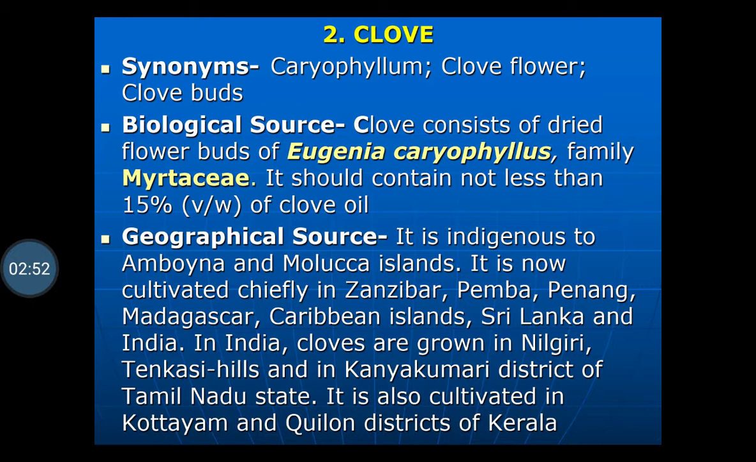Geographical source: it is indigenous to Amboina and the Molucca Islands. It is now cultivated chiefly in Zanzibar, Pemba, Penang, Madagascar, the Caribbean islands, Sri Lanka and India. In India, cloves are grown in the Nilgiri and Tenkasi Hills and in Kanyakumari district of Tamil Nadu state. It is also cultivated in Kottayam and Kollam districts of Kerala. So the clove is obtained from Eugenia caryophyllus belonging to family Myrtaceae.